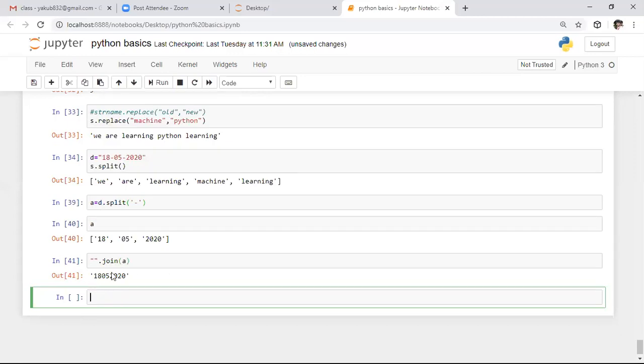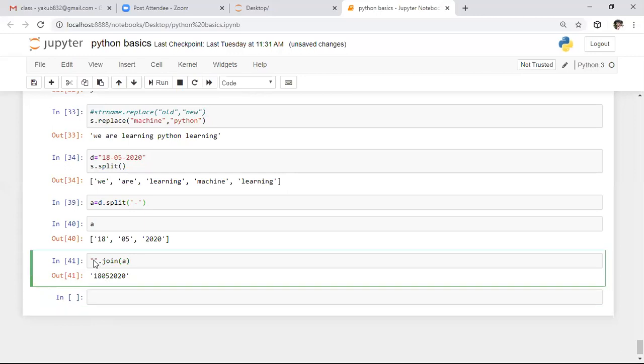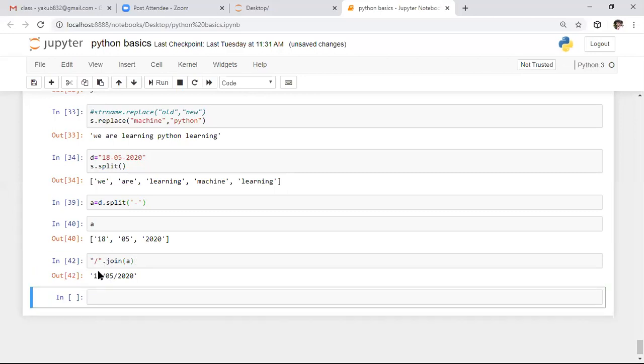Whenever you observe this output, it is giving output in the form of an entire string. In these quotations, we need to specify the character with which we want to join. Here I want to join this entire thing with the hyphen symbol. Wherever the split is there, I want to specify this character. Whenever you specify this character, this will be joined with this specific